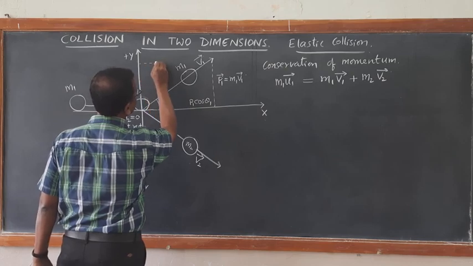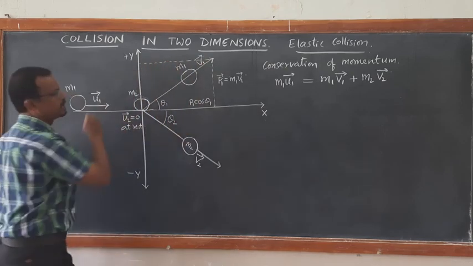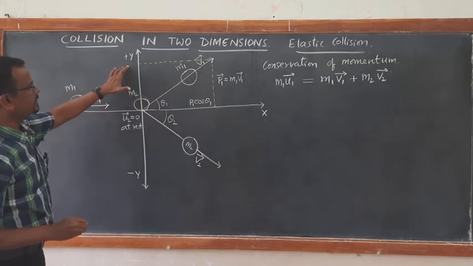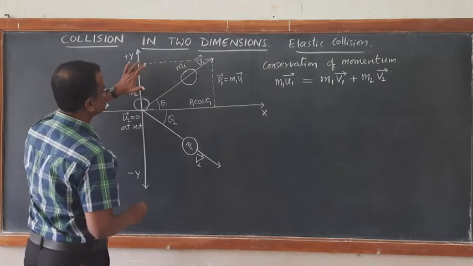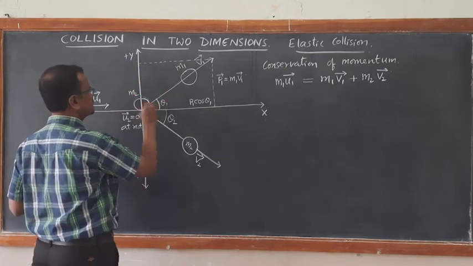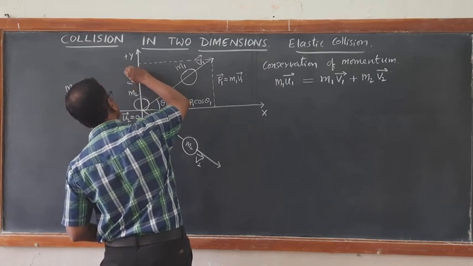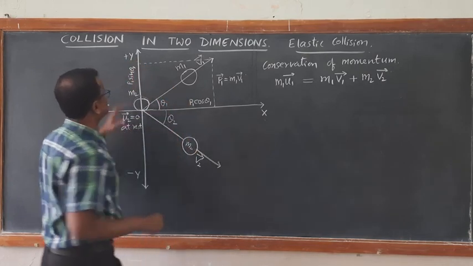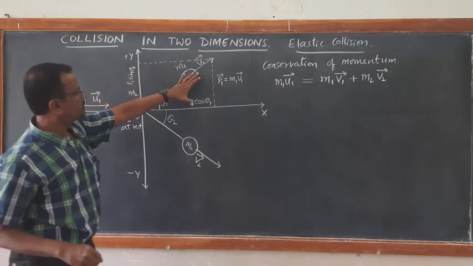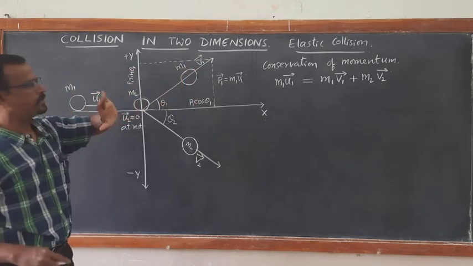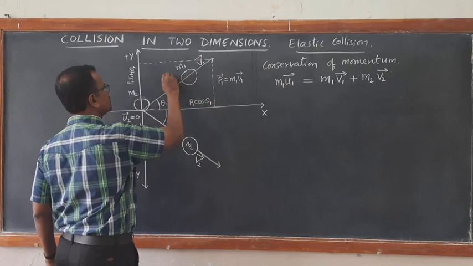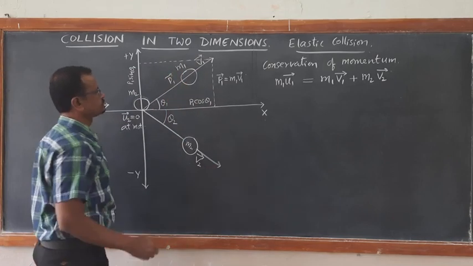If you resolve the component along the y-axis, draw a perpendicular here. So this becomes p1 sin theta 1, because the angle here is theta 1. These are the components of the momentum vector m1 v1.